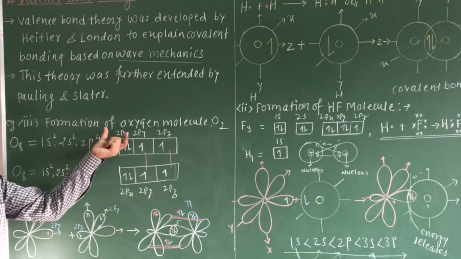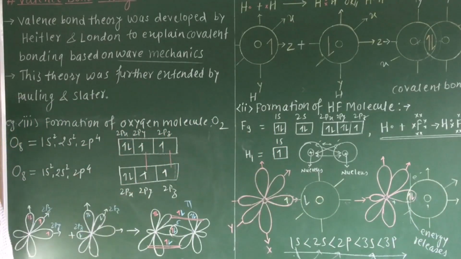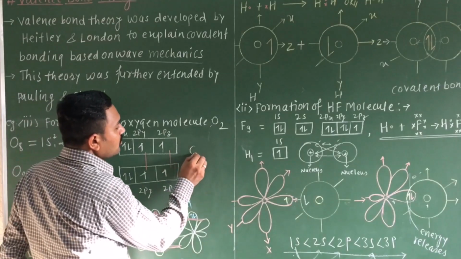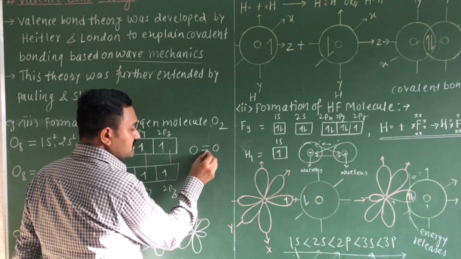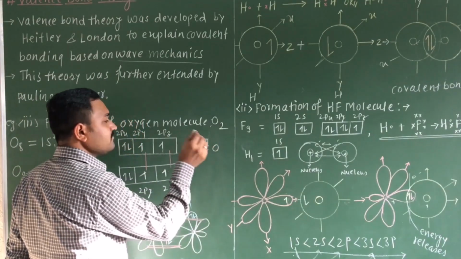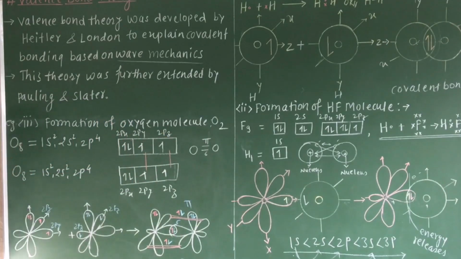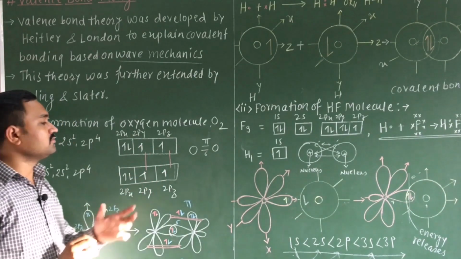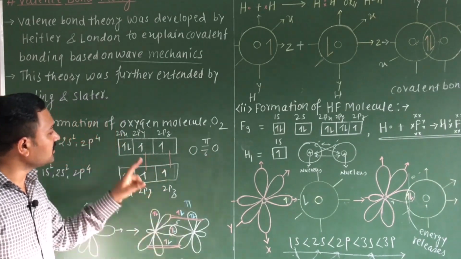Now in the next example, the formation of the O2 molecule, one oxygen atom overlaps with another oxygen atom and forms O double bond O. Out of this, one is the sigma bond and the other is the pi bond. Here the number of unpaired electrons in each oxygen atom is 2, therefore it can form 2 bonds according to valence bond theory.